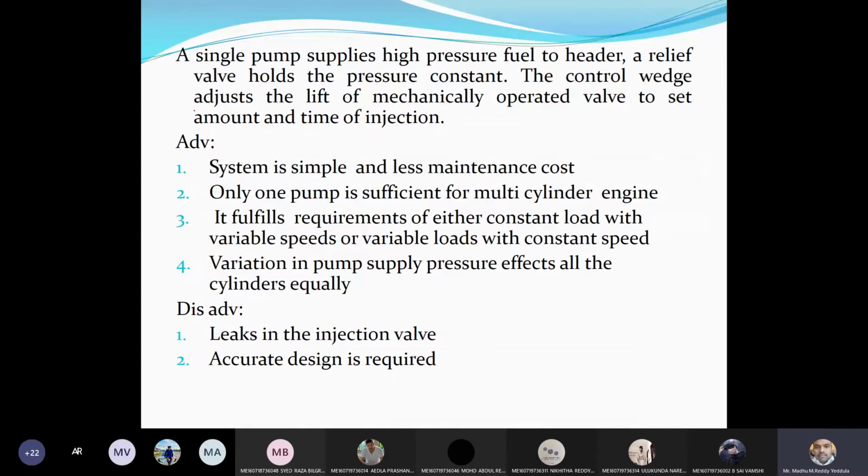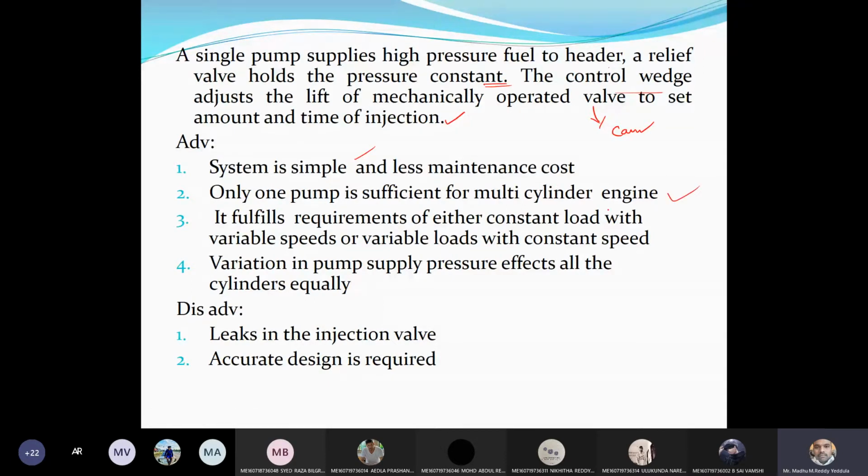So here a single pump supplies the high pressure fuel to the header, and a relief valve holds the pressure constant at the required level, and the control wedge adjusts the lift of the mechanically operated valve to set the amount and time of the injection. This mechanically operated valve takes care of how much fuel needs to be admitted and at what time, because this valve is operated by the camshaft. And the advantage is that it is simple with less maintenance cost, and only one pump is sufficient even for a multi-cylinder engine.